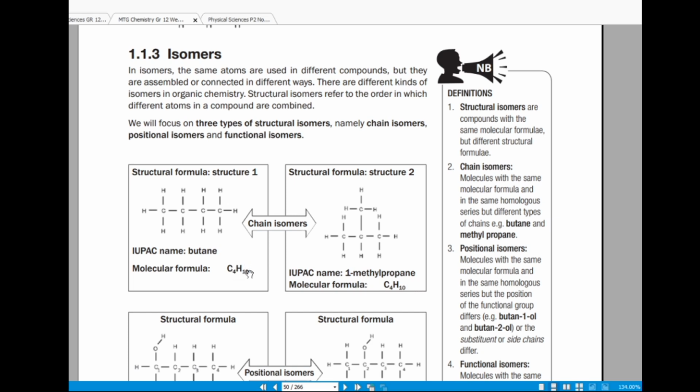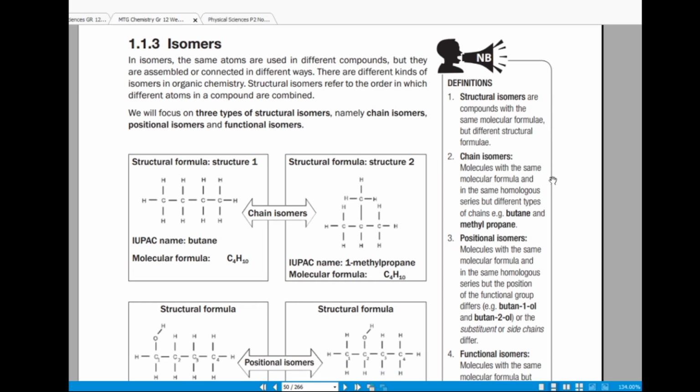So this is C4H10, C4H10, same molecular formula, right? But then look at the structures of these compounds. They are different. So those are structural isomers. Structural isomers have the same molecular formula but different structural formulas. So here they define structural isomers as compounds with the same molecular formula but different structural formula, right?